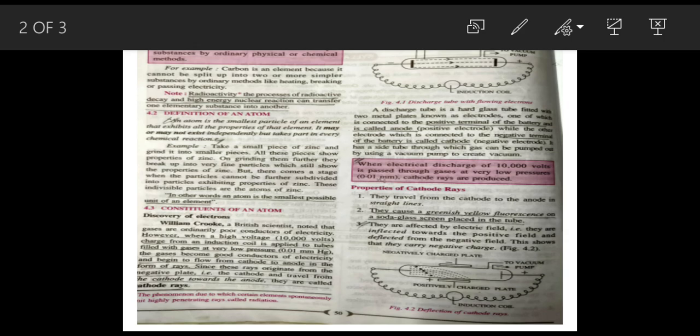Now, what was the conclusion of Thomson's experiment? That cathode rays consist of negatively charged particles. Now they are called electrons. These negatively charged particles are an integral part of all atoms. Electrons have both definite mass and definite electric charge, both of which are independent of the nature of the gas in the discharge tube. So that's all for today. In the next topic, I will explain the properties of the electron and the discovery of the proton.